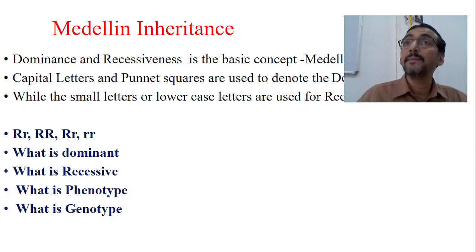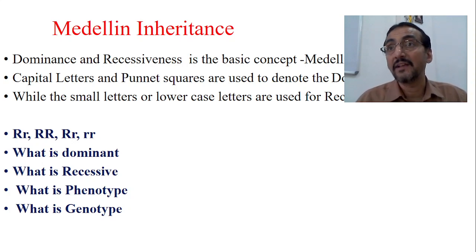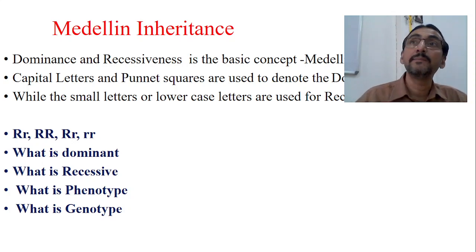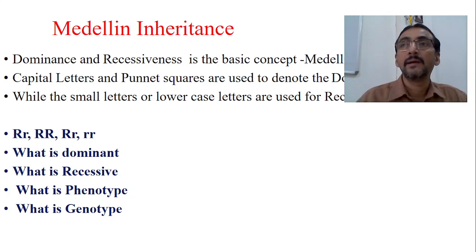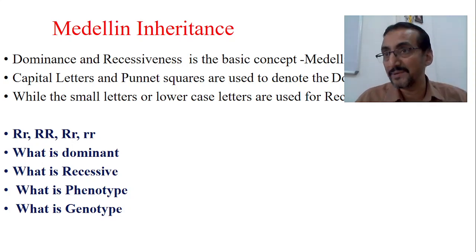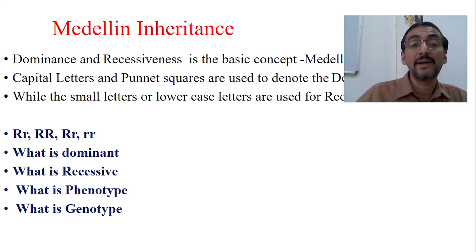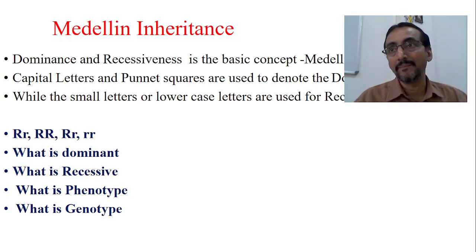So genotype and phenotype. Genotype means the genetic expression of a particular allele, whereas phenotype means the structural or morphological appearance. Sometimes phenotype may be equal to genotype. Both are dominant, RR, and the child also has black hair. Both are recessive, small r, and the child also has brown hair. That's okay. But sometimes capital R and small r are both there, but only black color is expressed. That means phenotype and genotype may not be equal all the time.